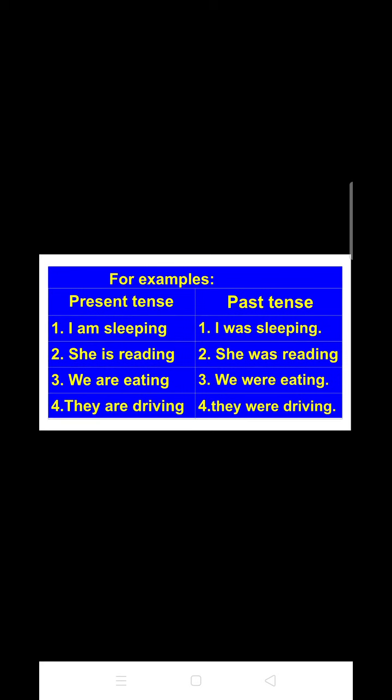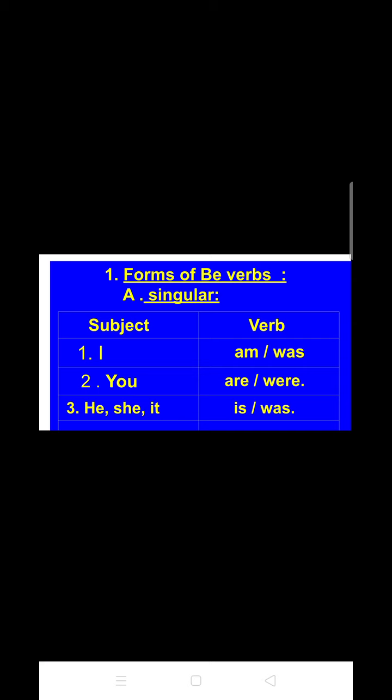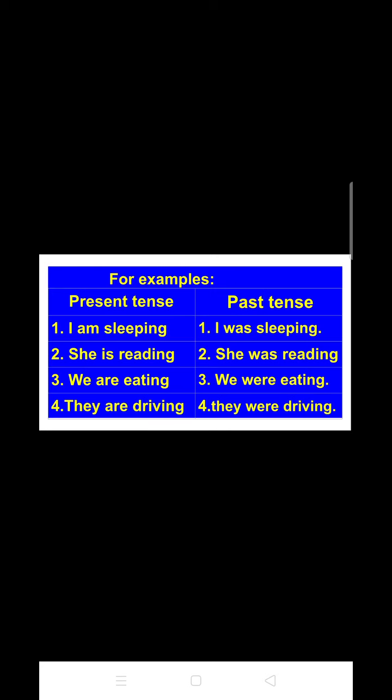Now here, for your convenience, I have mentioned a few examples. Number 1 is I am sleeping. So students, here you can see that I have used the singular verb am, that is in present tense, and parallelly I have shown you the past tense of this one, that is I was sleeping. Next one is she is reading, which is in present tense, and its past tense is she was reading.